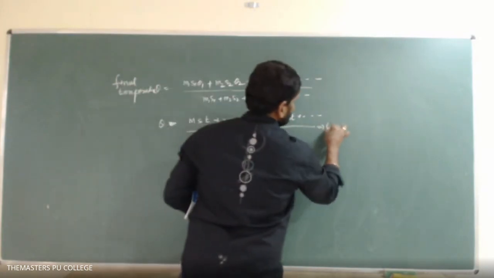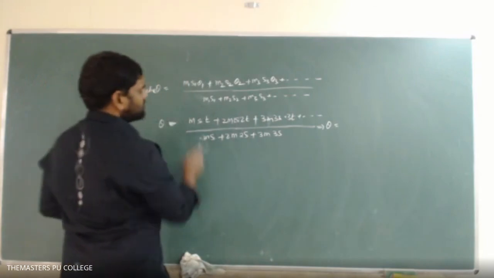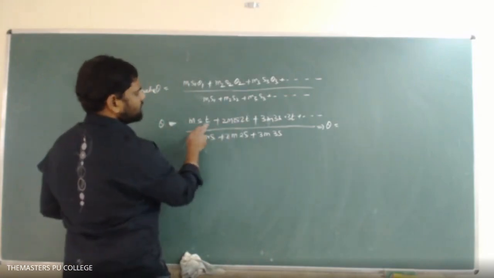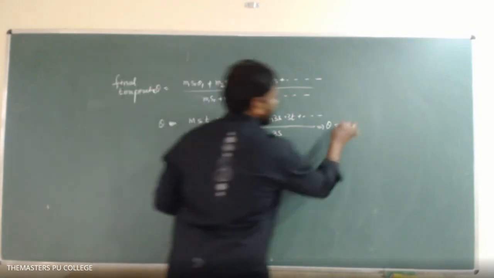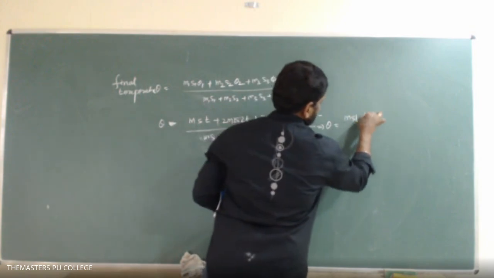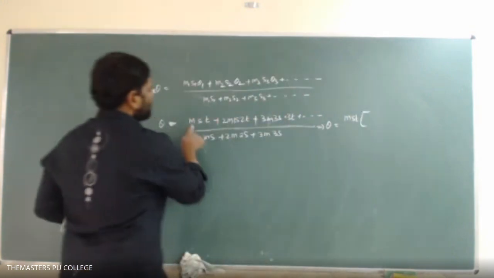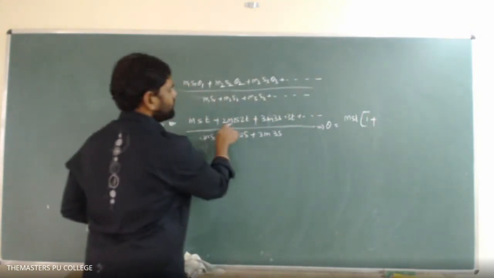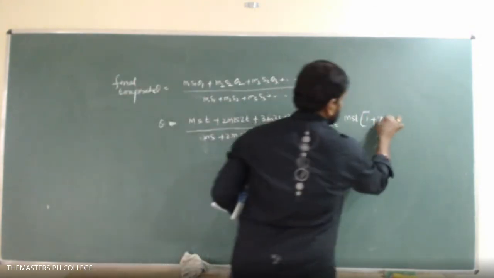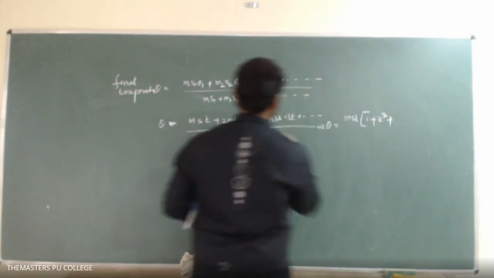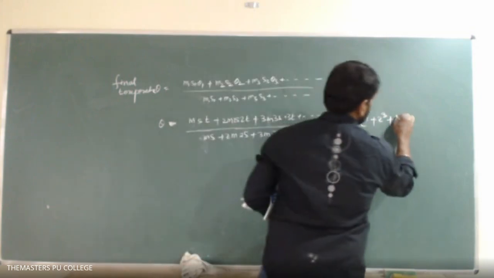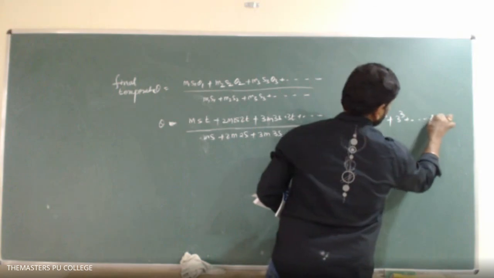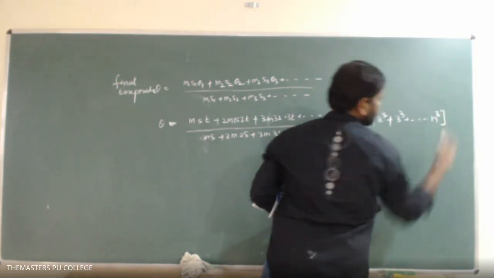Then this can be written as theta equals to, what is the common term? M S T is common in the numerator, so M S T is taken out here. 1 into 1 into 1 means 1, plus 2 into 2 into 2 means 2 cube, plus 3 into 3 into 3 means 3 cube, plus and so on, we'll get n cube last.